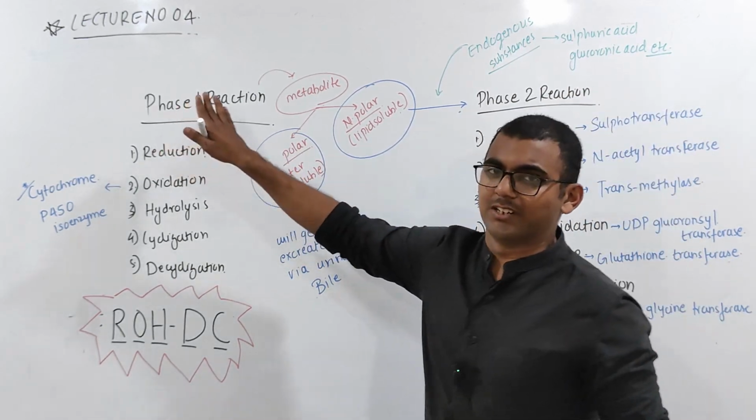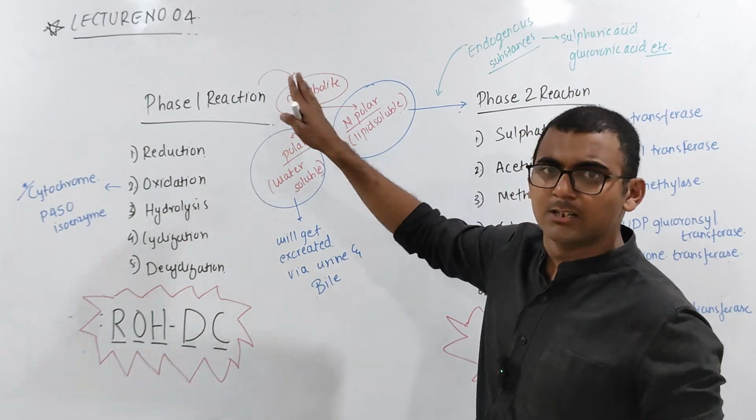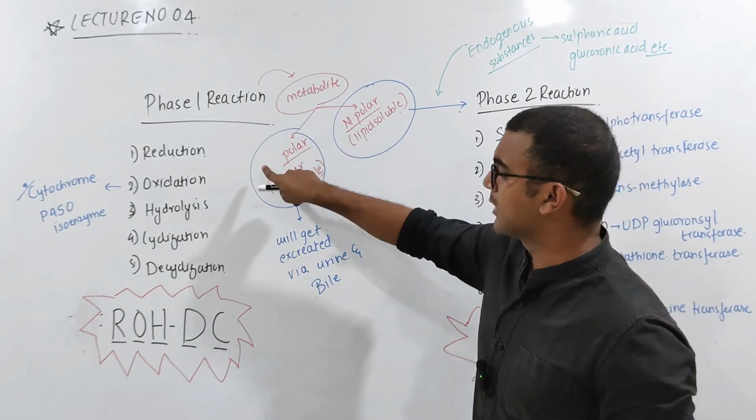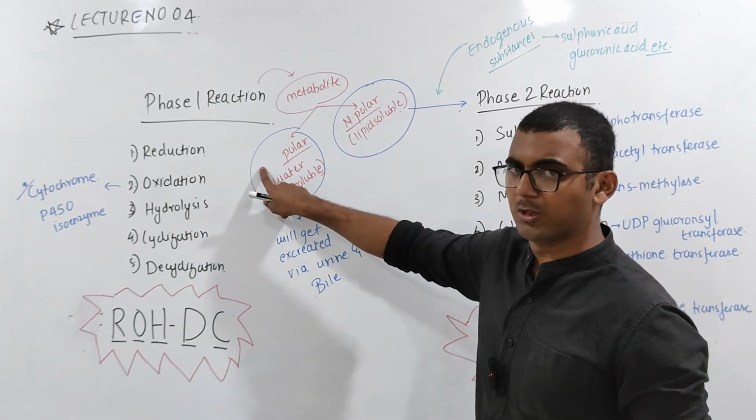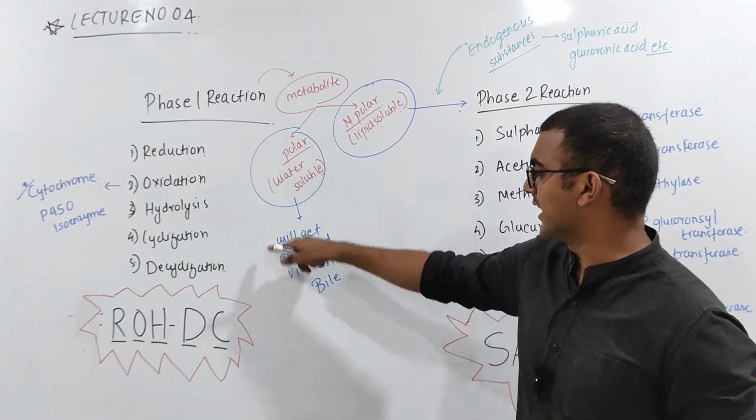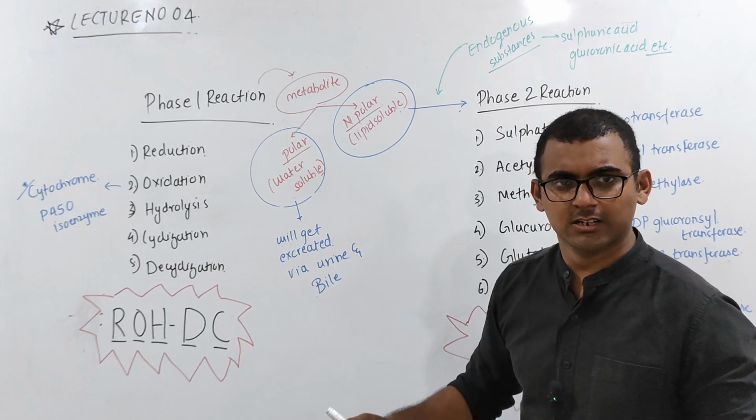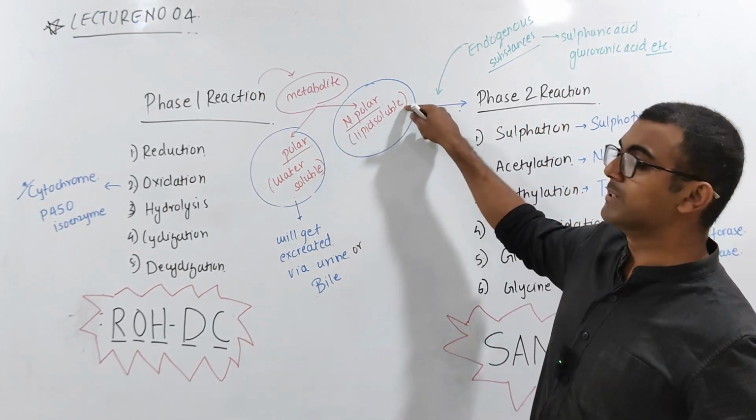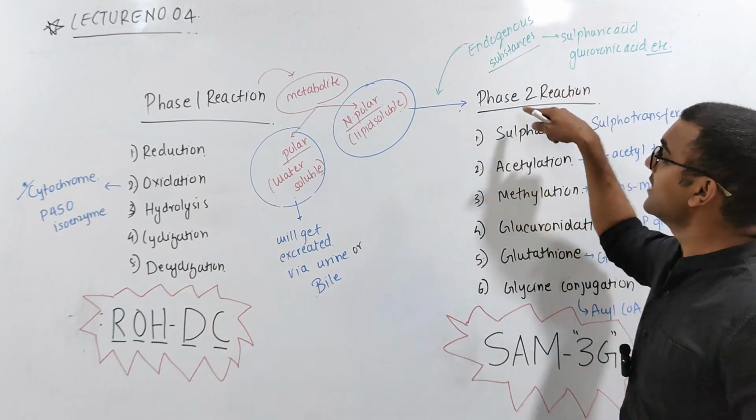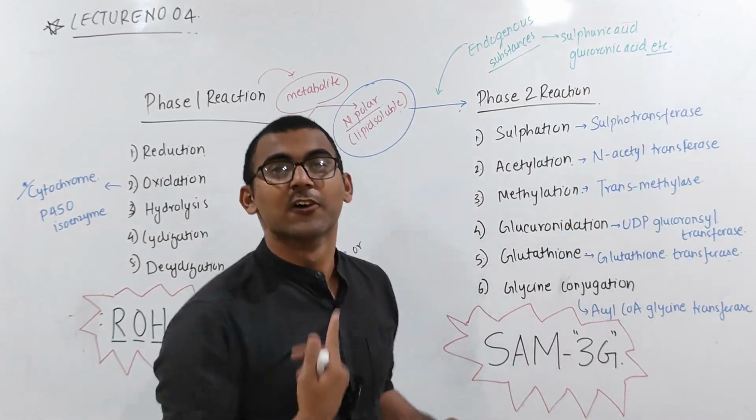Okay, now after phase 1 reaction, whatever metabolite is there, two conditions. It can be either a polar metabolite or a non-polar metabolite. If it is a polar metabolite, then what is going to happen? This will get excreted via urine or bile. If it is non-polar or lipid soluble, then this will enter inside the phase 2 reaction.